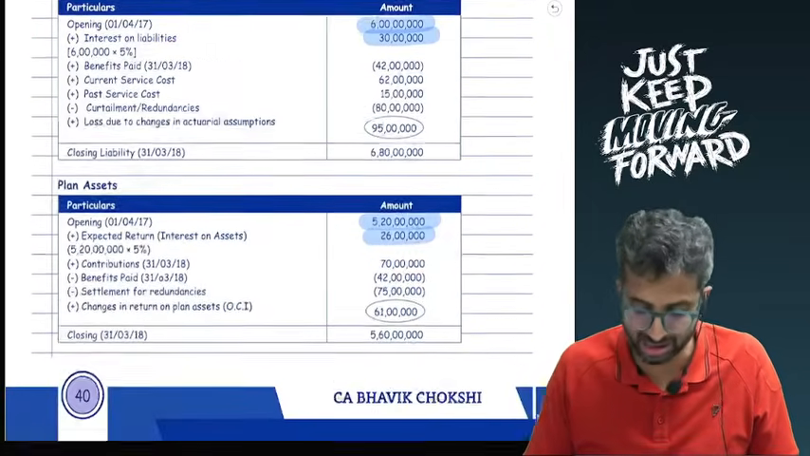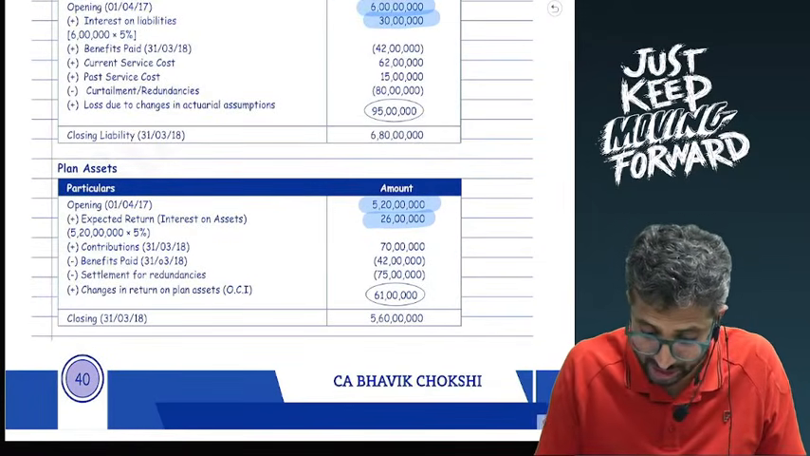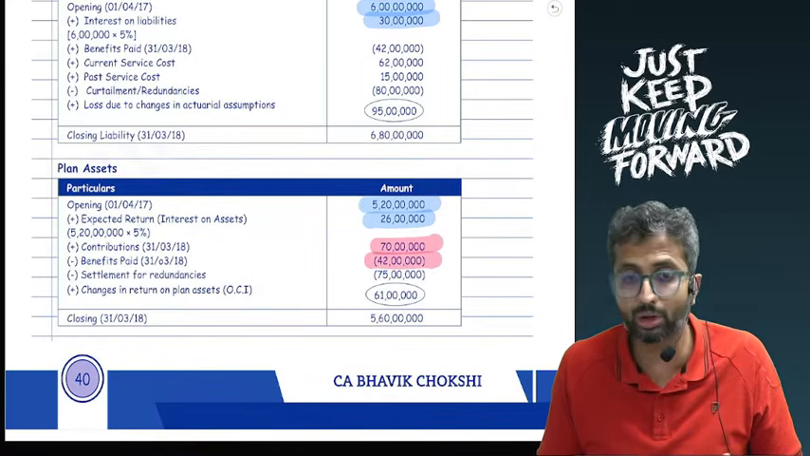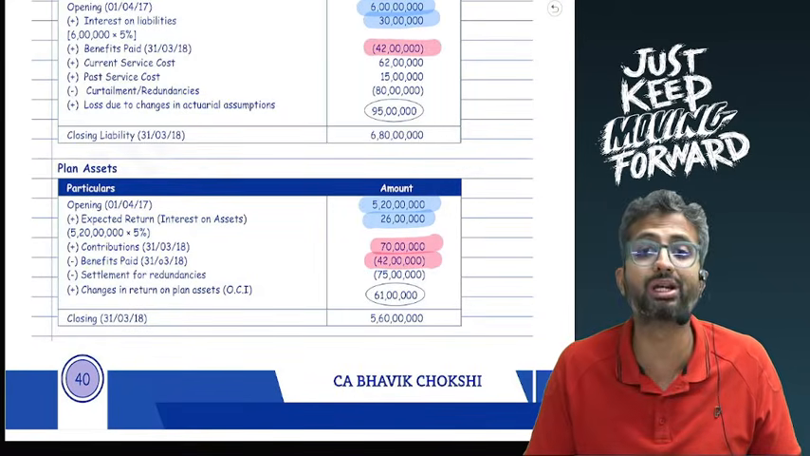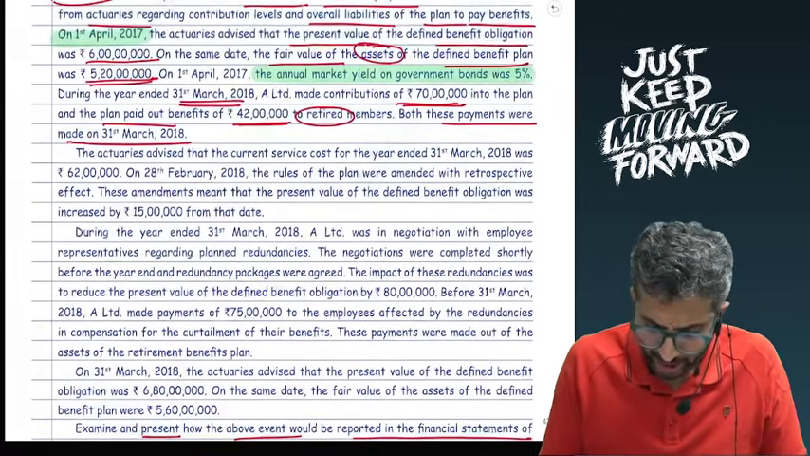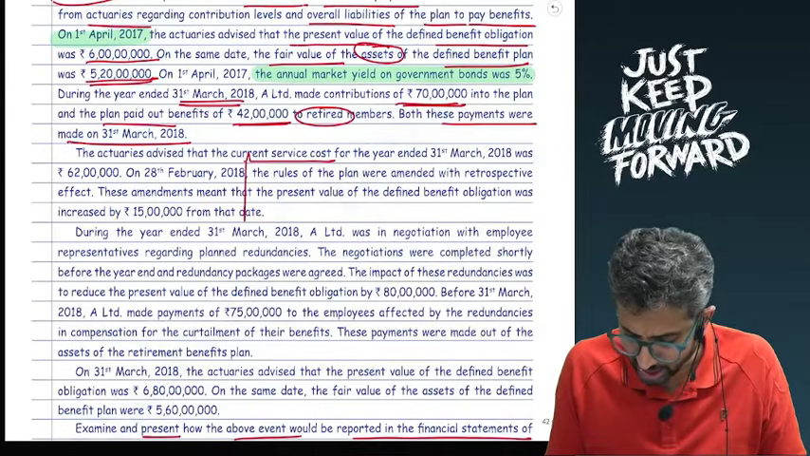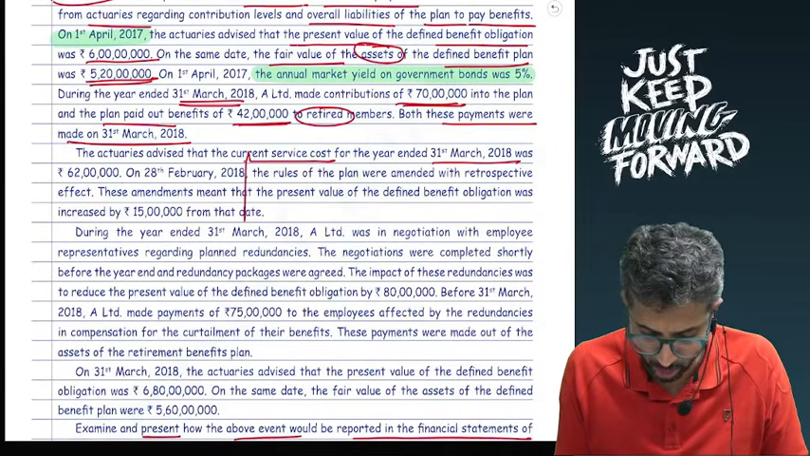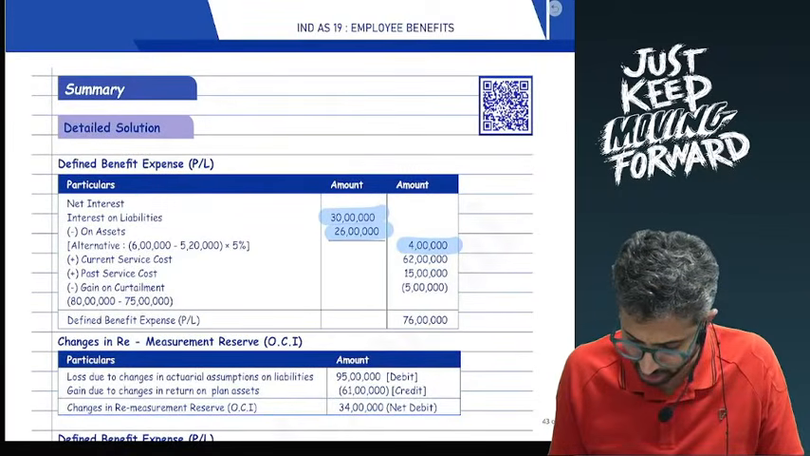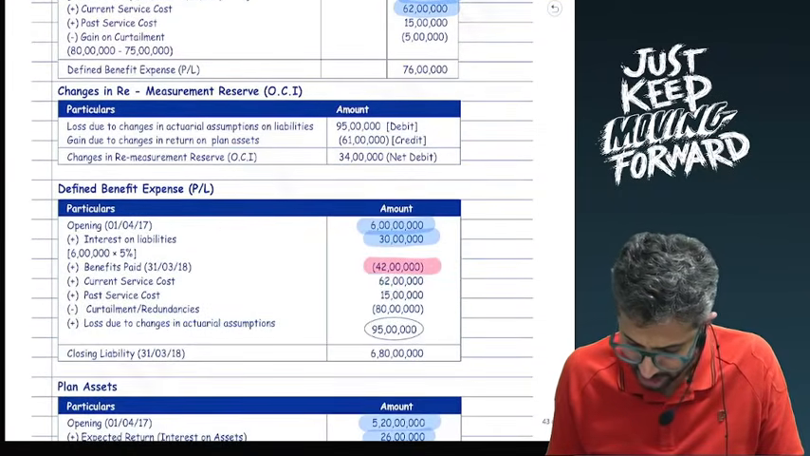So when I go to see where will the 70 lakhs go, we said it will increase our plan assets. Where will the 42 lakhs go? Well, it will reduce the plan assets, but at the same time, it will also reduce my plan liabilities because it is paid. Okay, the actuaries advised that the CSC, current service cost, for the year 31st March 18 was 62 lakhs. This will increase my liability. Second effect going to the profit and loss account, 62 lakhs in the profit and loss, 62 lakhs is the increase in my liability.